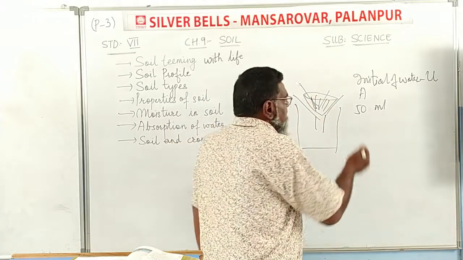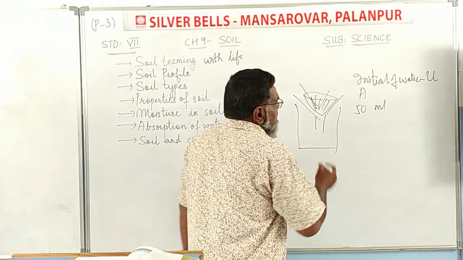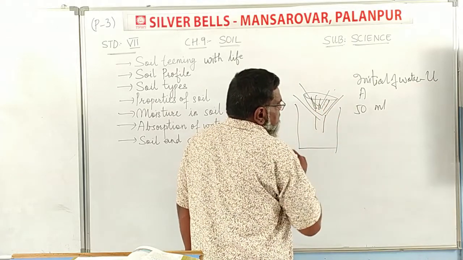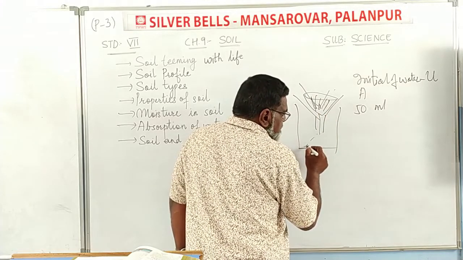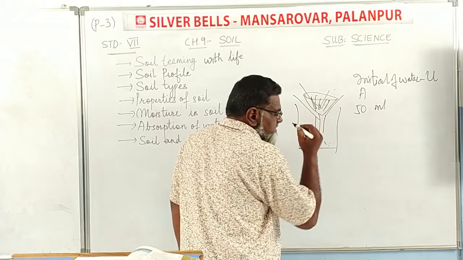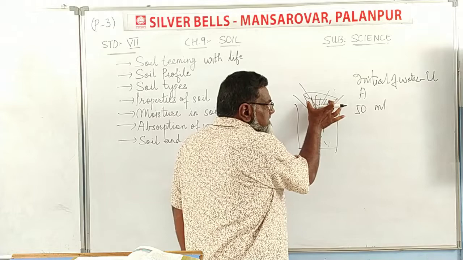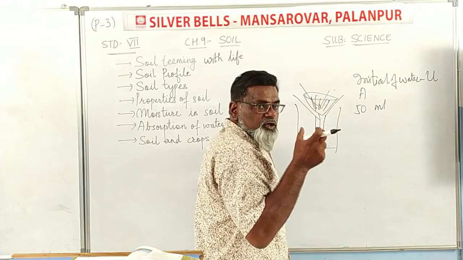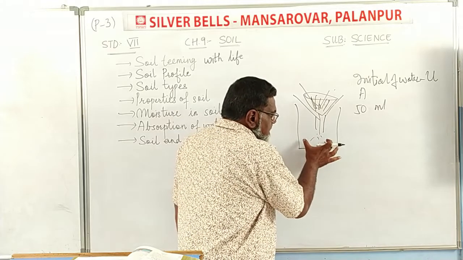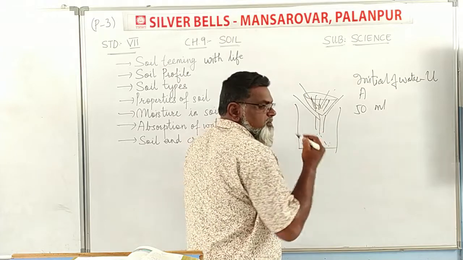50 ml of water, we are going to pour it in drop by drop with the help of a dropper. So 50 ml of water is being dropped inside this soil, and some drops of water will be drained into this beaker. The amount of water which is absorbed in the soil, and the amount of water which is left in the beaker, we are going to study about this.